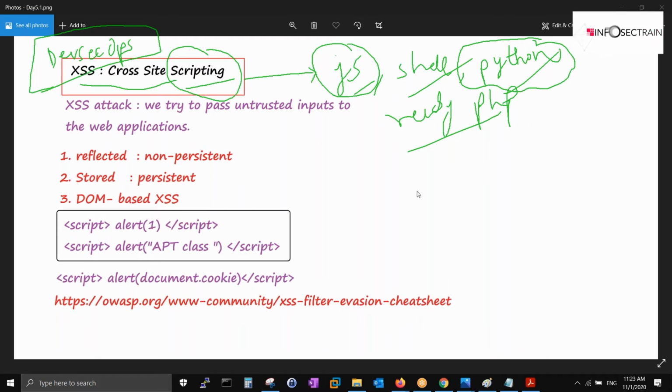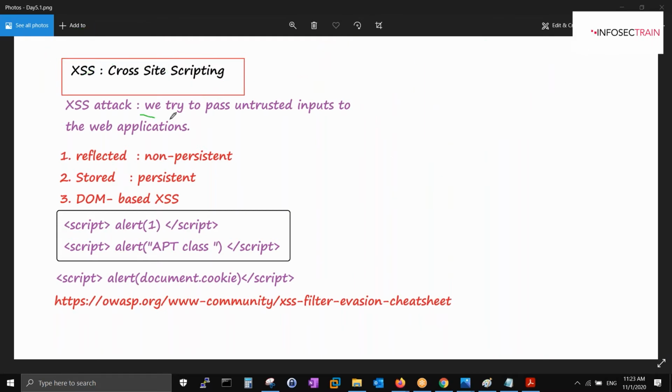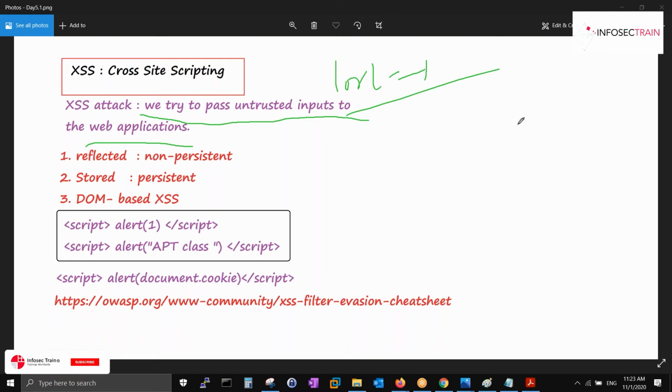In cross-site scripting, what happens? We try to pass untrusted inputs to the web application. For example, 0, 1 or 1 equal 1 is also an untrusted input. But here we are trying to call a script vector like this: script alert 1, script close, script alert apt class, script close. Can anybody tell me what these will give on the screen? Alert 1, and alert apt class, 100% true.